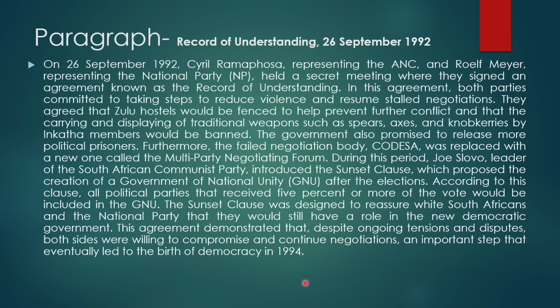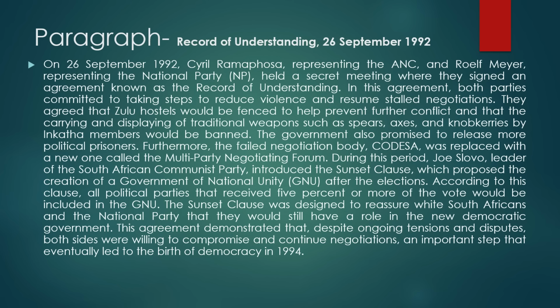According to this clause, all parties that received 5% or more of the vote would be included in the GNU, the Government of National Unity. The Sunset Clause was designed to reassure white South Africans and the National Party that they would still have a role in a new democratic government. This agreement demonstrated that despite ongoing tensions and disputes, both sides were willing to compromise and continue negotiations.